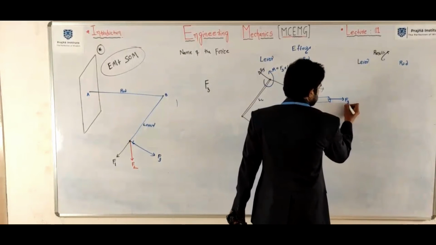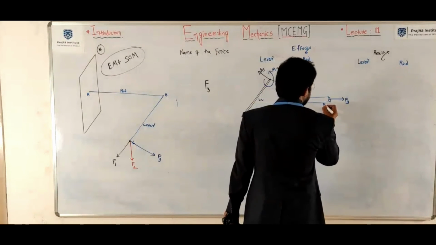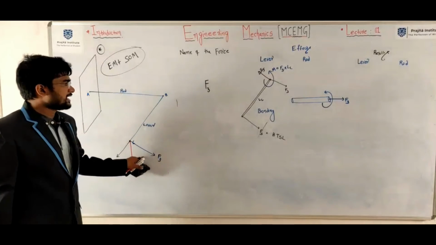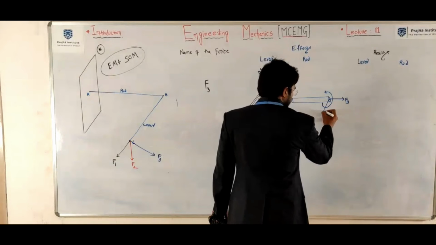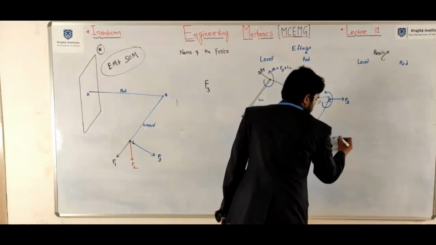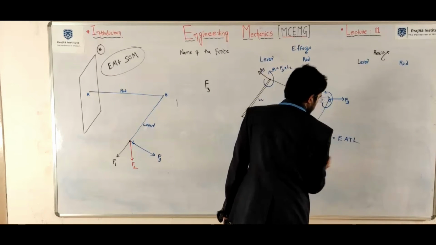Here F3 is the axial load to the rod, and a moment is acting like this now. Equal in magnitude and unlike, so F3 will become an eccentric axial tensile load.